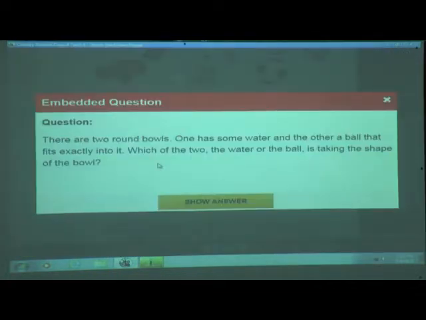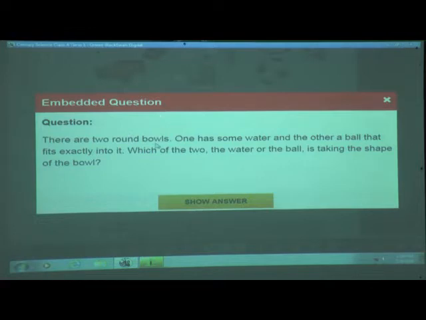Read the question carefully. There are 2 round bowls. In one bowl there is some water, and in the other bowl there is a ball that fits exactly into it.